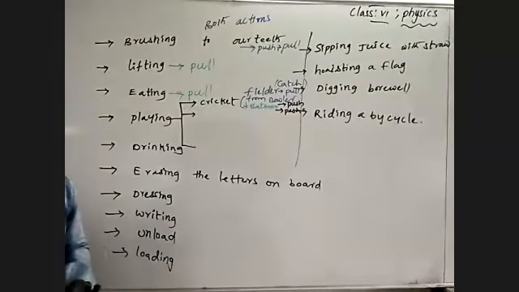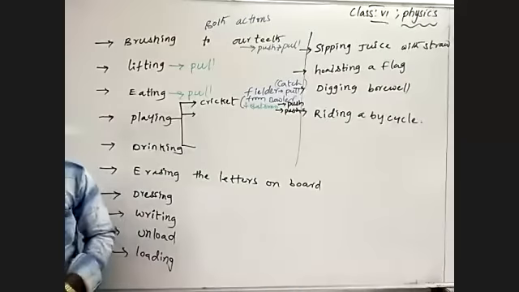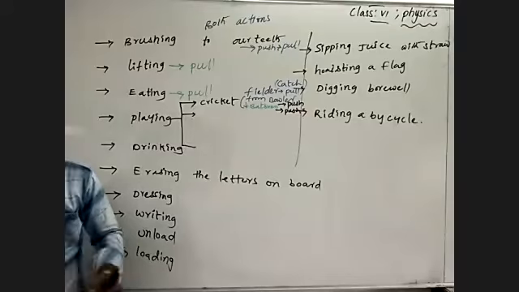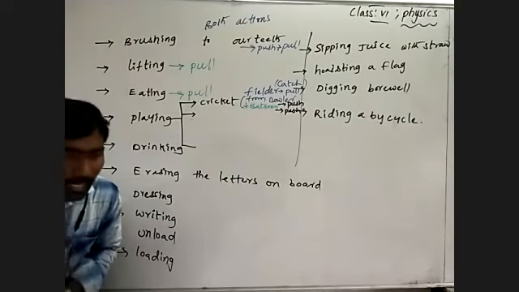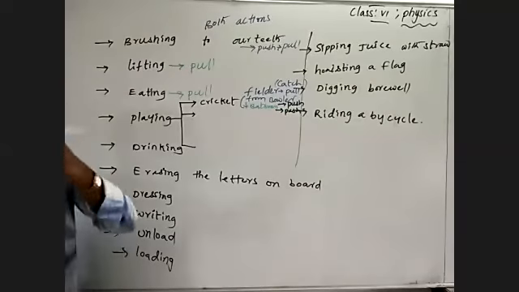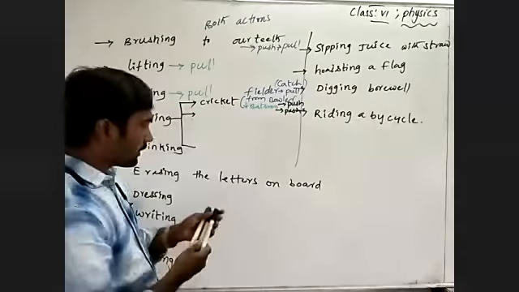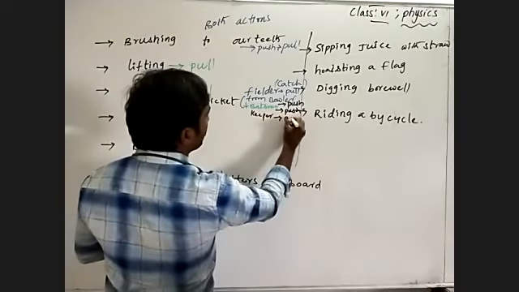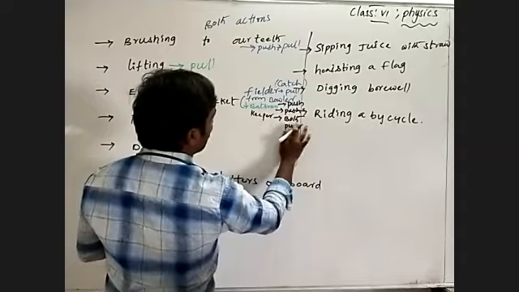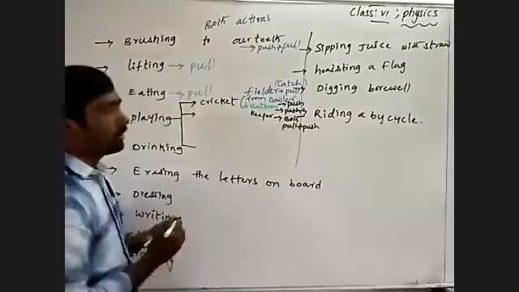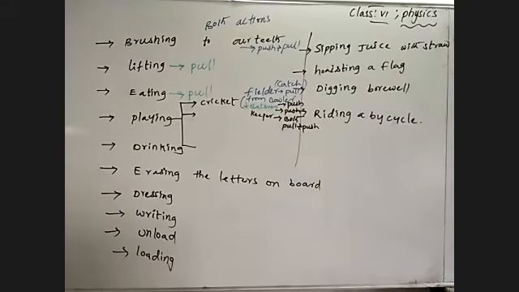Coming to that, when the keeper stumps the batsman with the ball, first he should pull the ball to hold it, then he has to throw the ball to stump the batsman. Is it or not? He should perform both actions at a time. What type of action is the keeper performing? Both. First pull, then push. See carefully what we observe in our daily life.